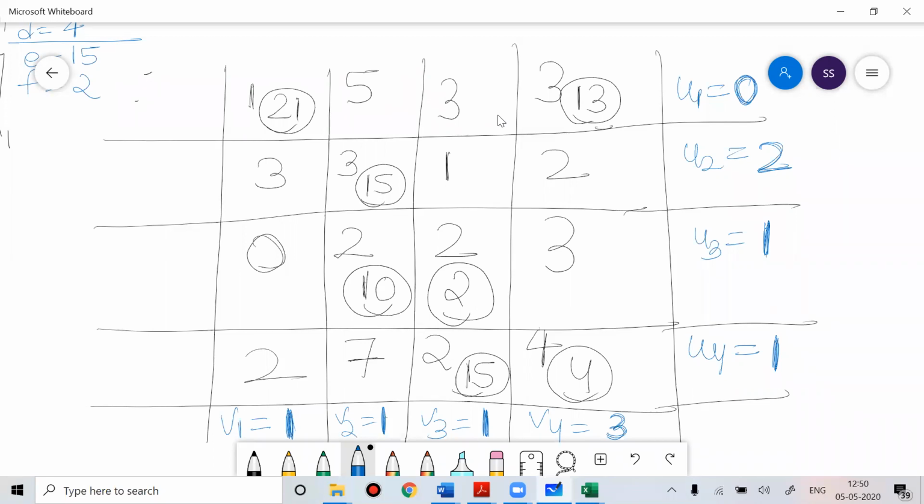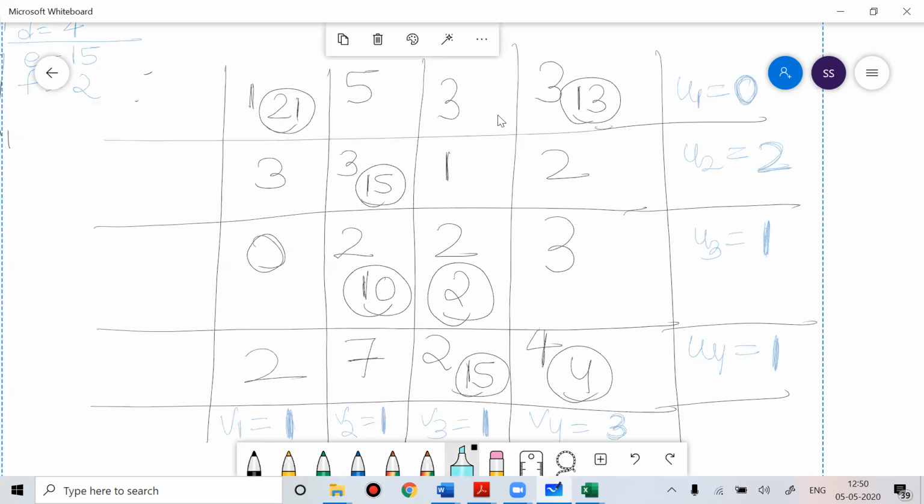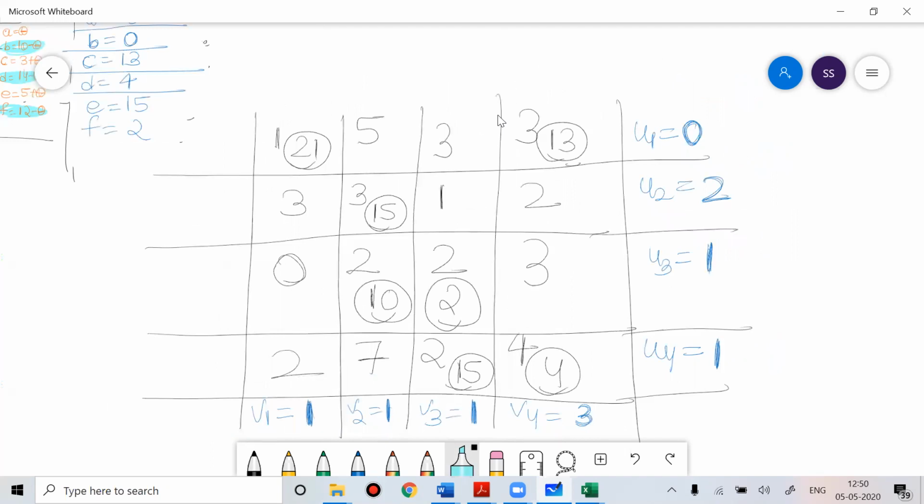Now same formula for the occupied cell, we use the formula Cij equal to Ui plus Vj. With that formula, I'll fill the values of U1, U2, U3, U4, V1, V2, V3, V4. Once we fill these values, now I'll check for unoccupied cells. Suppose I check for this cell.